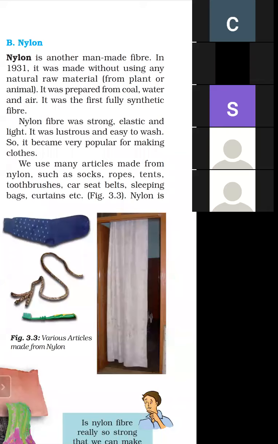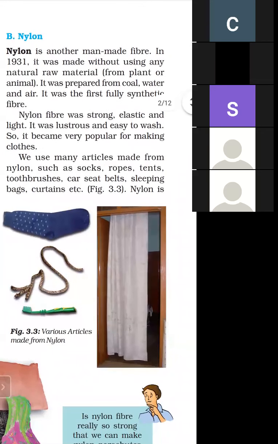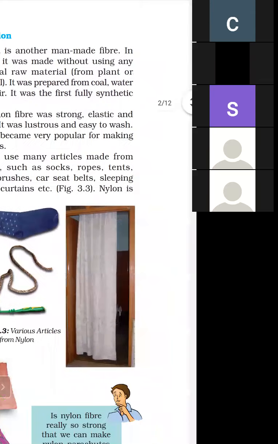In which year was nylon discovered? In 1913 it was discovered. And how is it made? It is prepared from coal, water, and air. So it is the first fully synthetic fiber. When nylon was made, no natural substance was used.